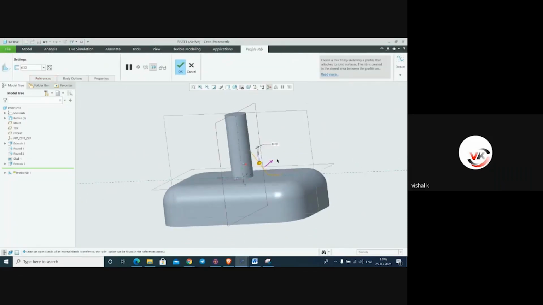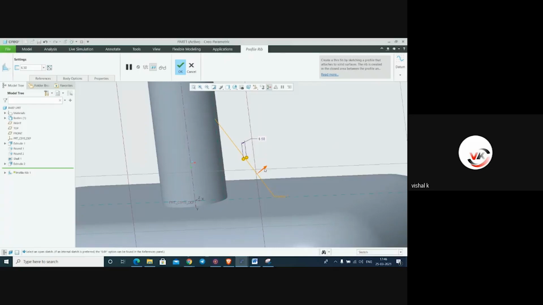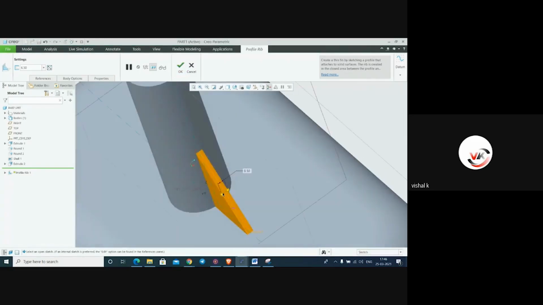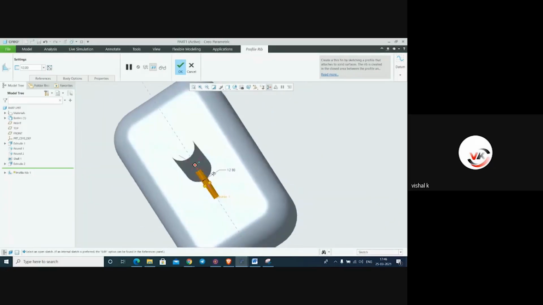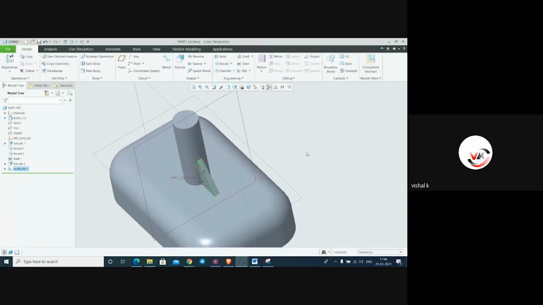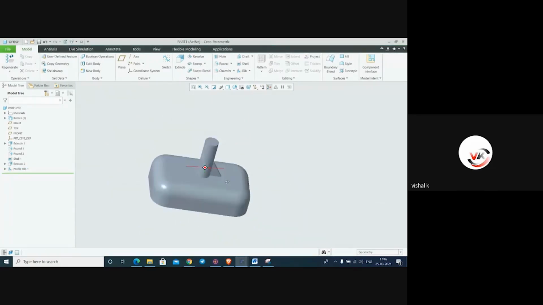Now material is going outside. We have to change this arrow. Click on this arrow. It will show rib, and from here we can give the thickness of this rib whatever we require. We want 12 mm and say okay. This is the profile rib.